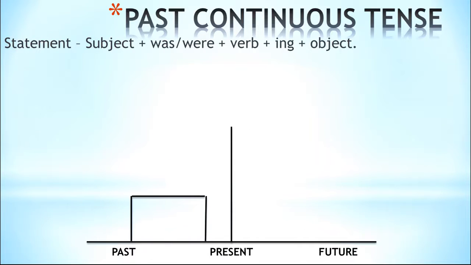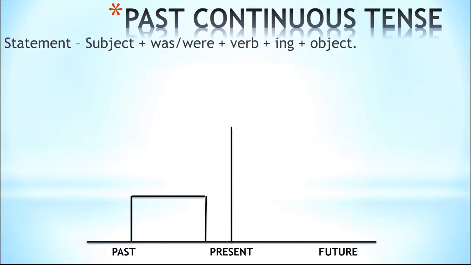We have already talked about some rules in present continuous, so this differs a little. First, the subject will come, then was or were, then the verb with ing. Actually, the verb and ing are combined. It will be verb plus ing. For example, instead of go, you will say going. Instead of come, you will say coming. Then the rest of the sentence. The subject would be anything that is being talked about. For example, that ball is going somewhere. Oh, sorry, the person is going somewhere, and the ball is being thrown.